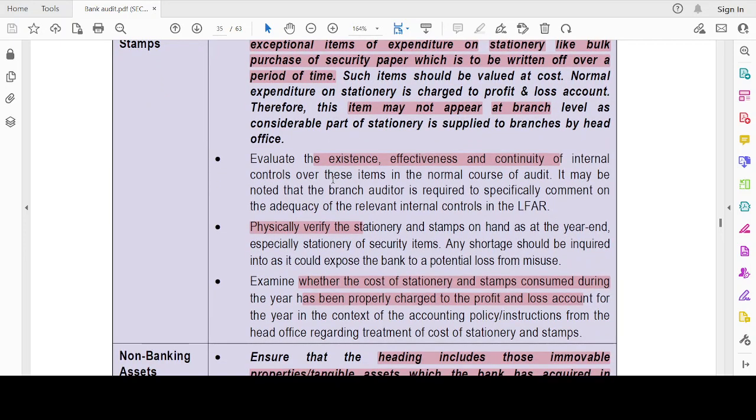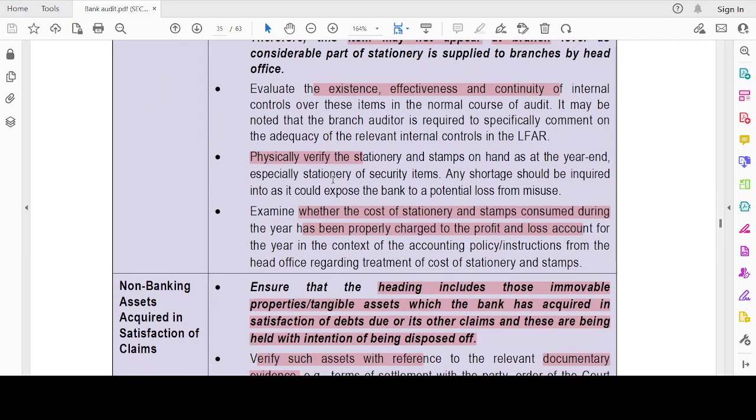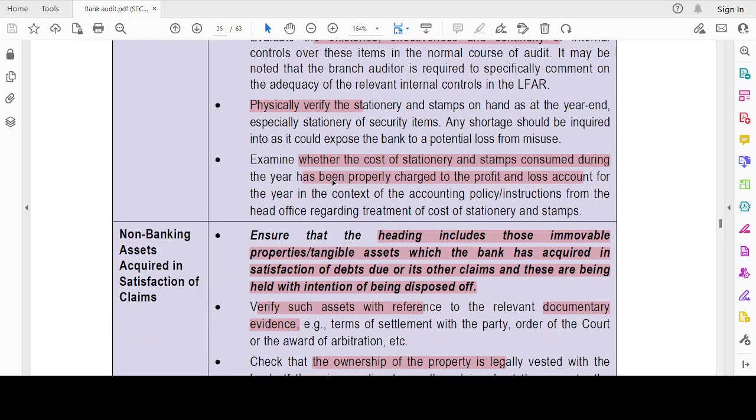I have to check the effectiveness and adequacy of internal controls, and I have to do a physical verification. If it is inventory, we also put something towards the current period cost of goods. So that's how we have to take some part of the cost of the stationery. If it is there in the asset, that has to be taken to the profit and loss account when it is utilized.